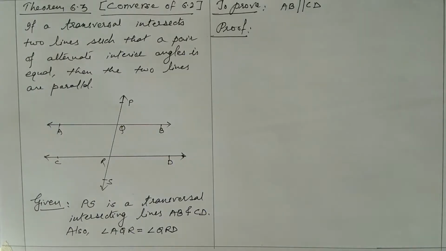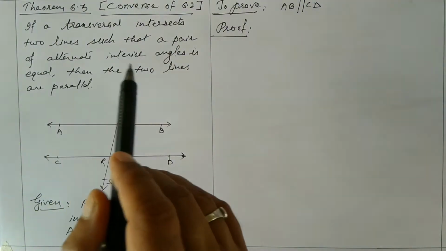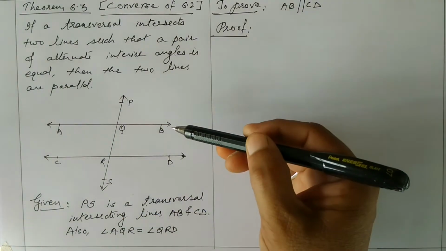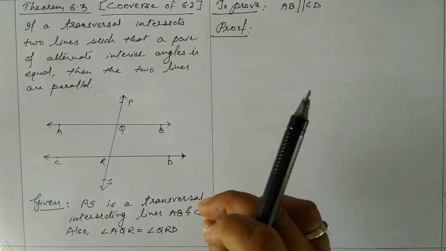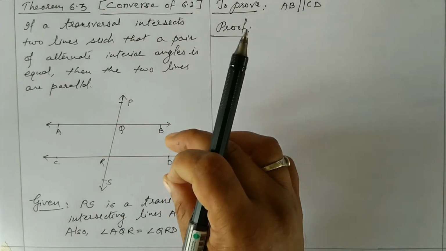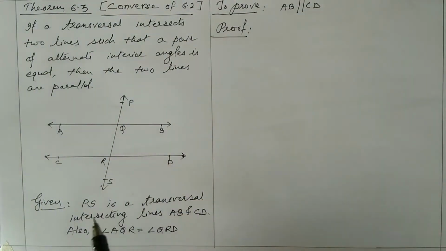Let us see now theorem 6.3. 6.3 is converse of 6.2. So in 6.2 what was given? AB and CD are parallel. Okay, 6.3, see, if a transversal intersects two lines, transversal PS is intersecting line AB and CD, though they are looking parallel, we have to prove here AB is parallel to CD. Okay, for the sake of drawing the diagram I have drawn parallel lines. It is not necessary that you should draw them parallel only. Okay, so such that a pair of interior angles is equal.